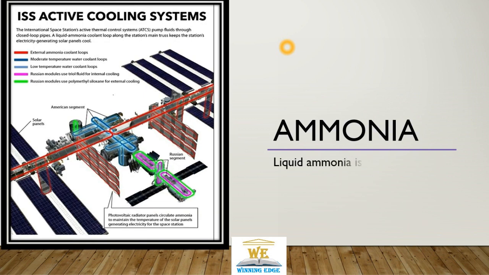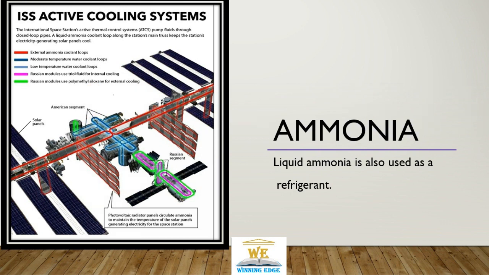Another use of ammonia is as a refrigerant. In a space station, it is very important to maintain the temperature inside at a comfortable level.